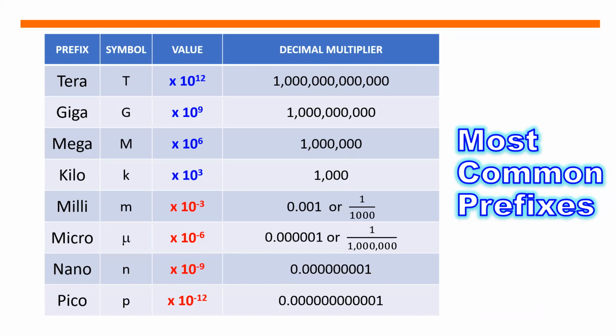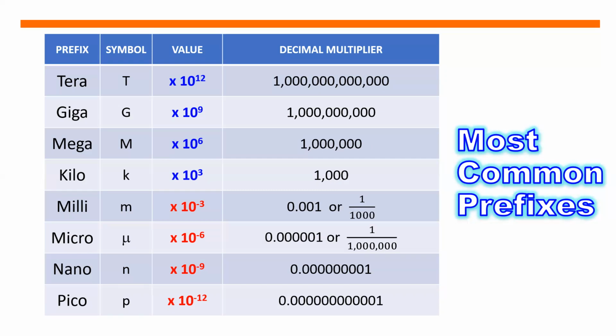The symbol we use for tera is capital letter T. For giga is capital letter G. Mega is capital letter M. Kilo is K. Milli is small letter m. Micro is the Greek letter mu. Nano is N. Pico is using symbol P.